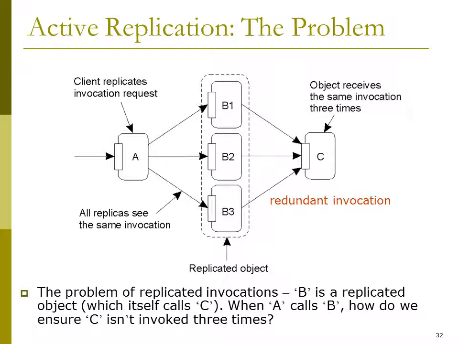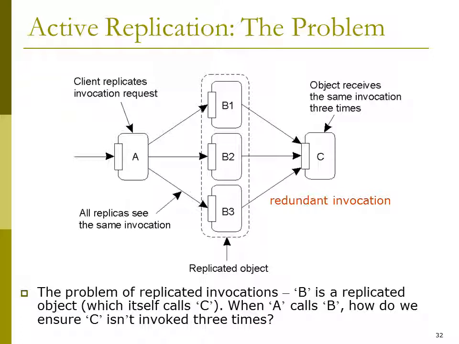Active replication, here the client replicates invocation request. All replicas see the same invocation, so the replicated objects will be there. Object receives the same invocation 3 times from B1, B2 and B3. So redundant invocations will be there in C.